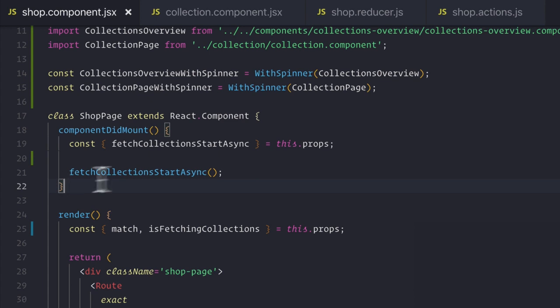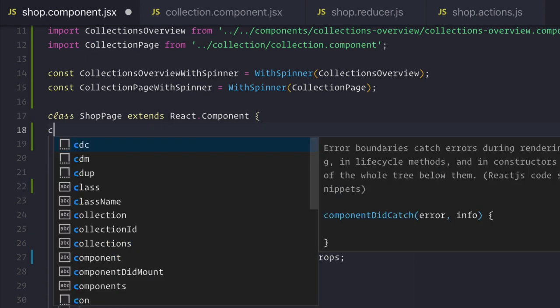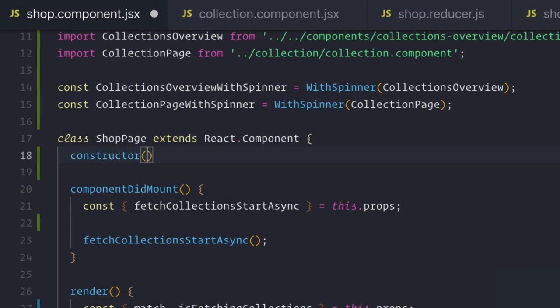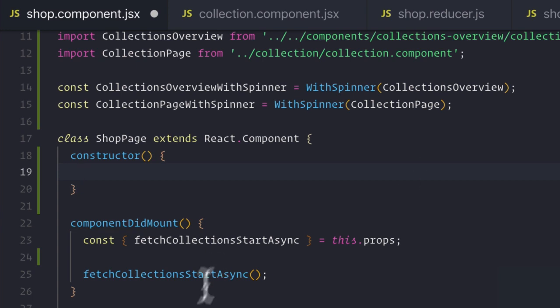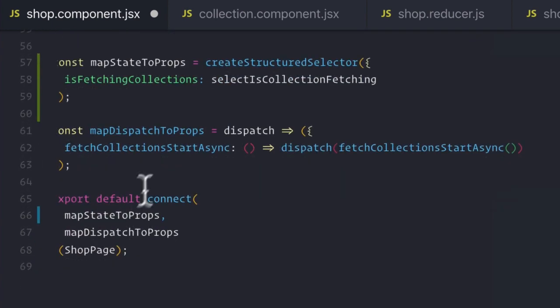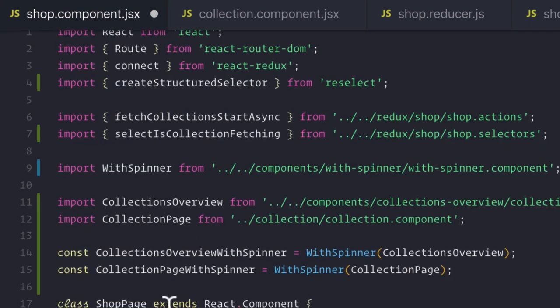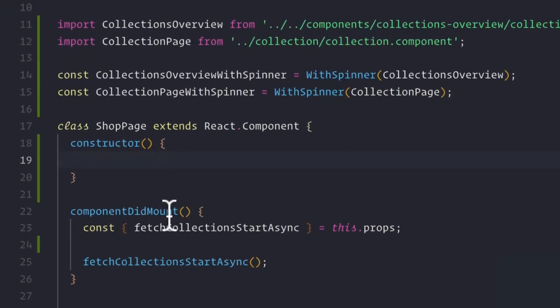We don't want to ever move any of our API requests into the lifecycle method that occurs before component did mount, which is our constructor. We don't want to move our method in here. That's a bad pattern. It's an anti-pattern. The reason for this is because whenever a dispatch occurs inside of our application, it triggers any connected component, right, to re-render because it calls set state in order for those connected components to get new values from the state.